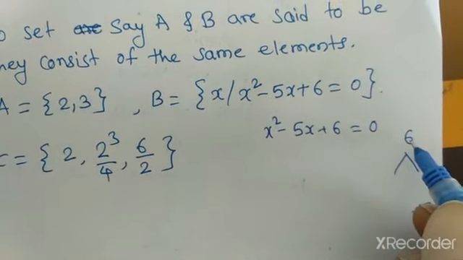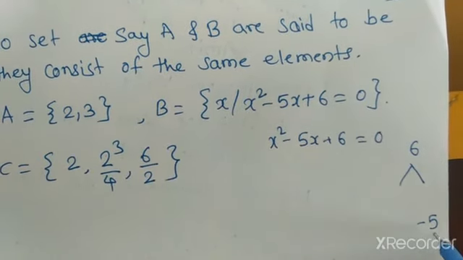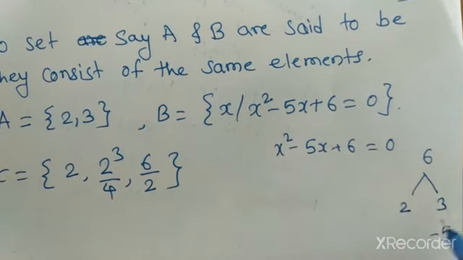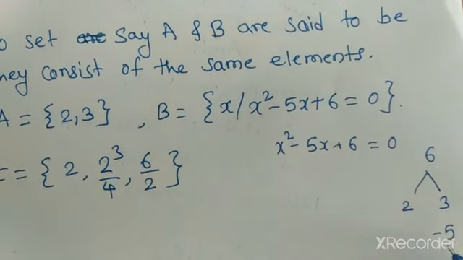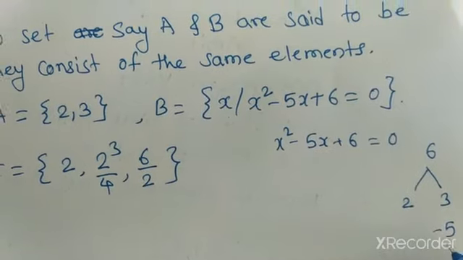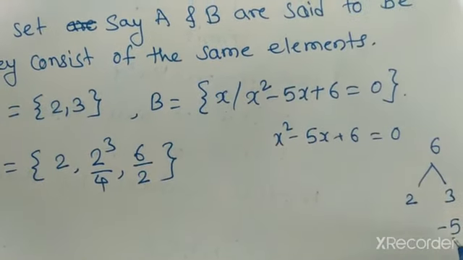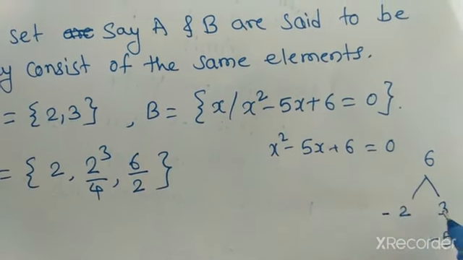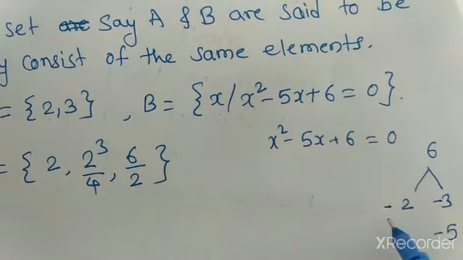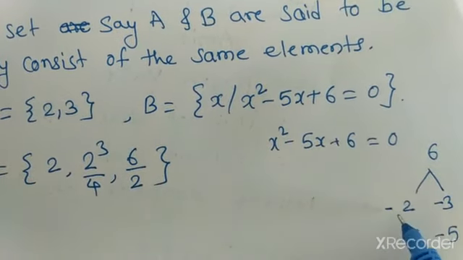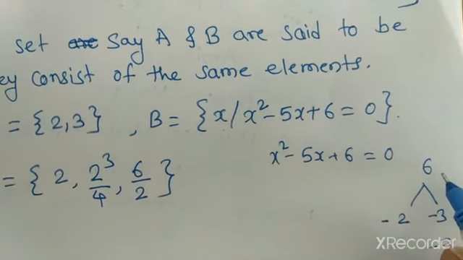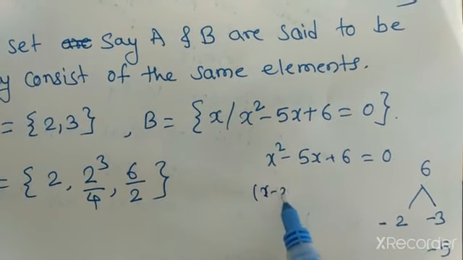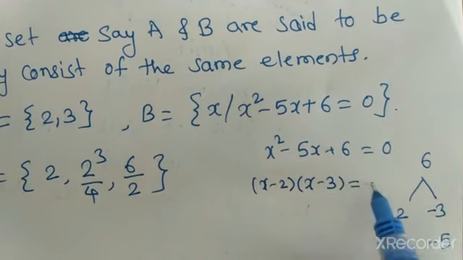Okay, we have to find the factors of 6 such that their sum will be minus 5. Now factors are 2 and 3, since 2 times 3 is 6. We have to find values that add up to minus 5. So here we take minus 2 and minus 3. If we add these both, minus 2 minus 3, we get minus 5, and the product of minus 2 into minus 3 is 6. So we can write (x minus 2) into (x minus 3) equal to 0.